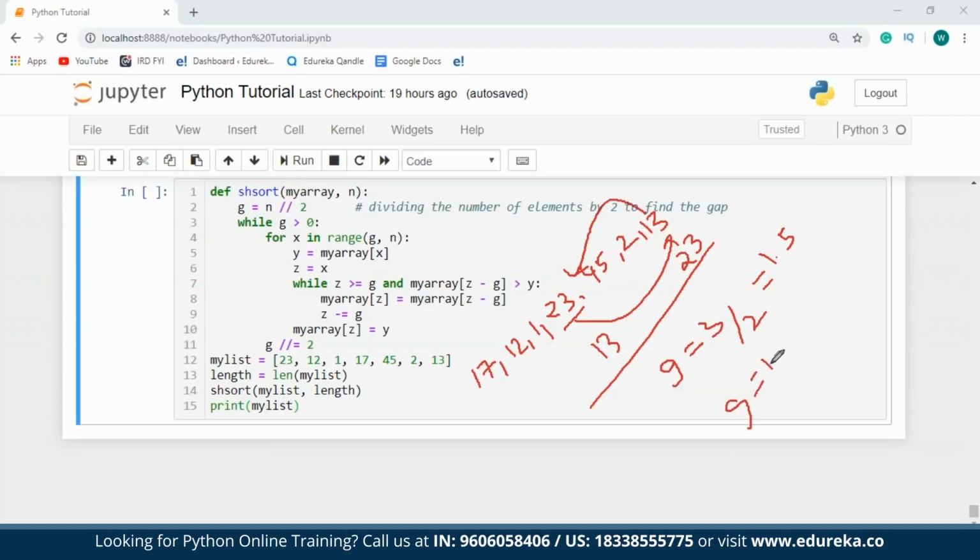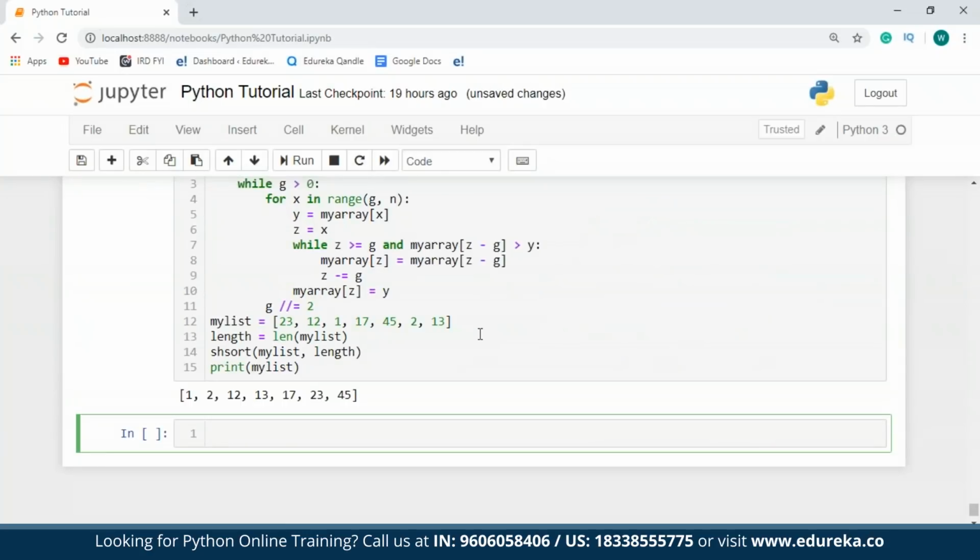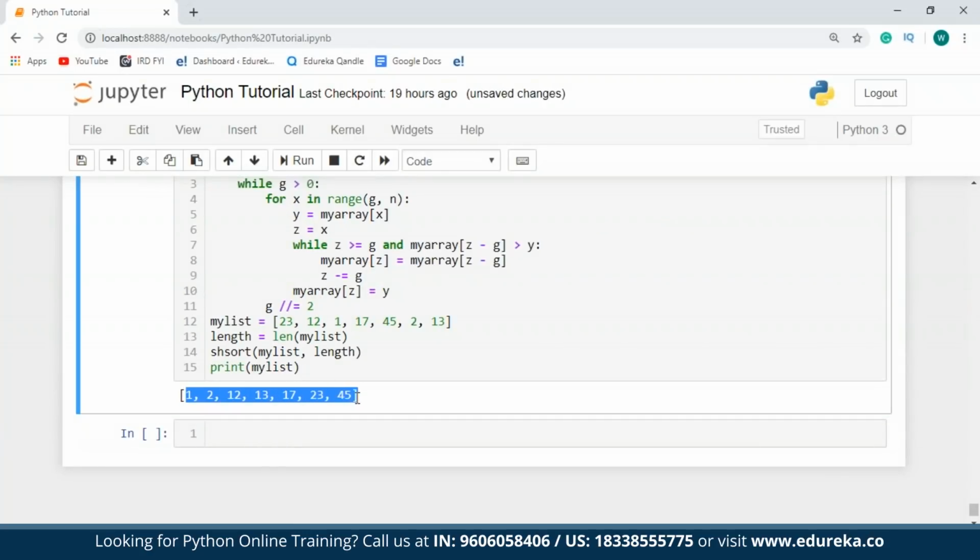So next up, I'm going to check all the elements that are present at gap of 1 and then replace them. I'm going to repeat this until my list is sorted. So let me just clear all these drawings and I'll execute this program. So as you can see, I have all the elements sorted in the ascending order.